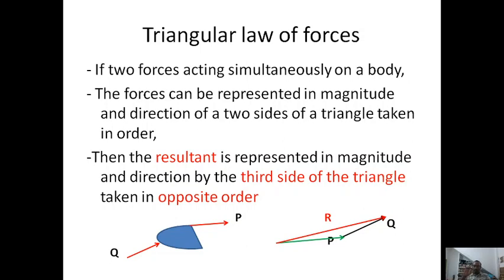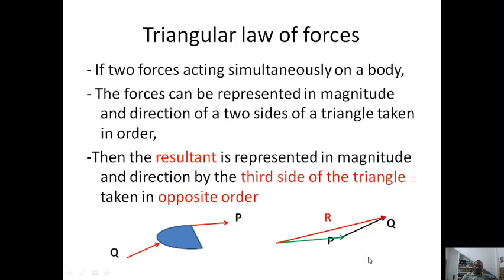Please understand that the resultant is the joining of the starting point of the first force, or the first side, and the ending point of the second force, or the second side of the triangle. So we want to make the forces the sides of a triangle rather than the sides of a parallelogram.